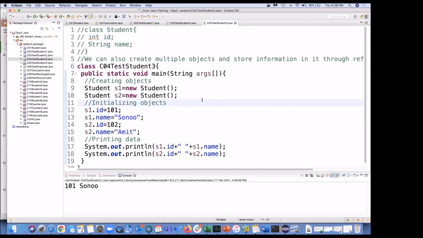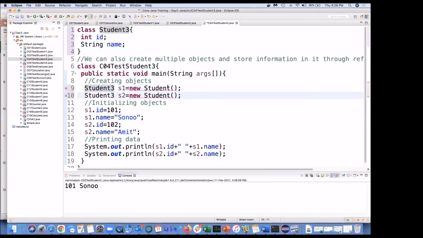Okay, but for your sake, if you want me to change it, I can say do student 3. So when I'm doing this student 3, everywhere student 3, student 3, this also should be student 3, and this should be student 3. Okay, what is the difference here? This is one class and this is one class.